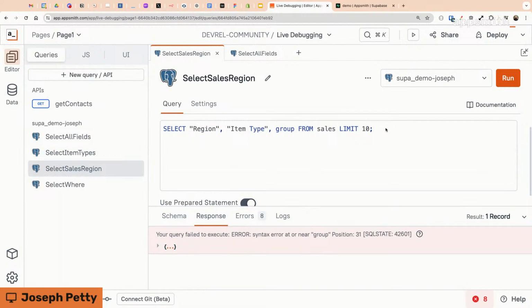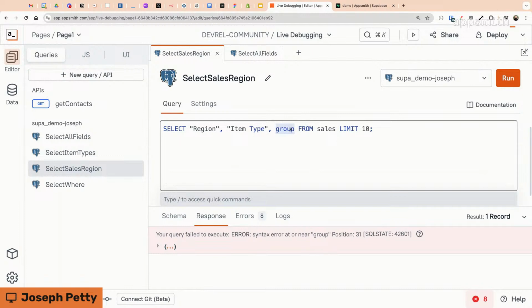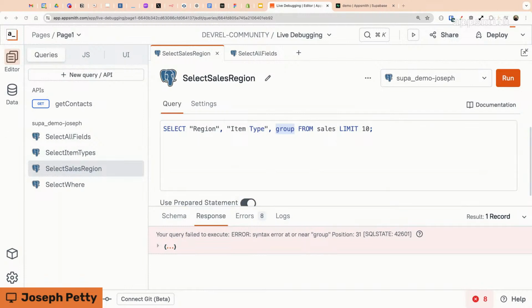No new message yet. We had some delay, obviously. So let's still give it a couple of minutes to see if somebody has an idea of why this query is not working. Syntax error at or near group position.